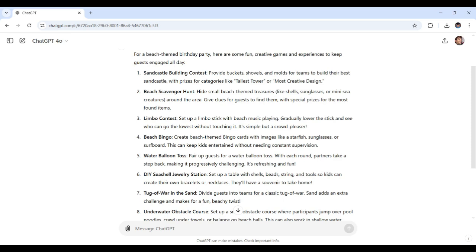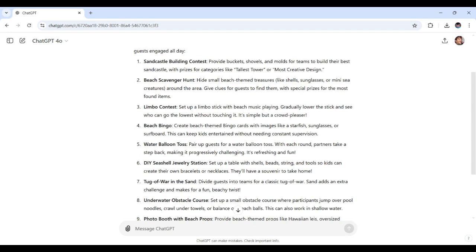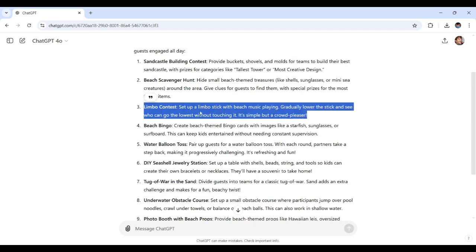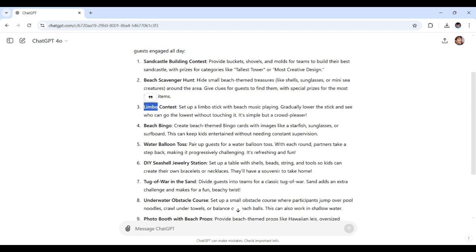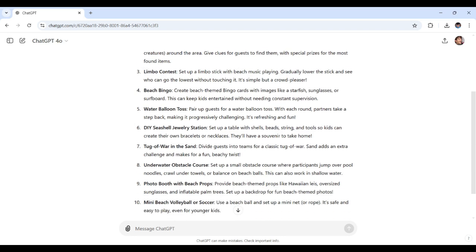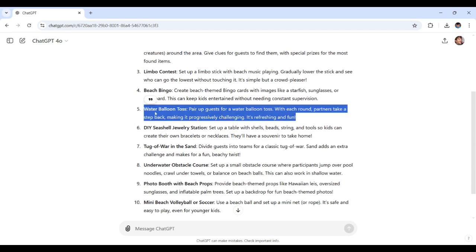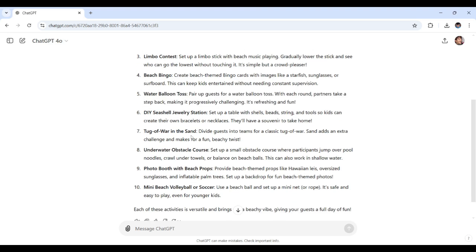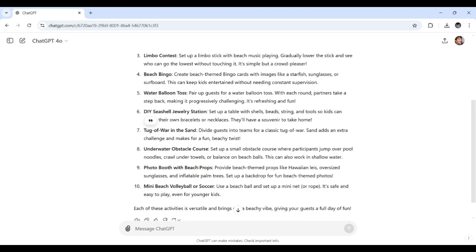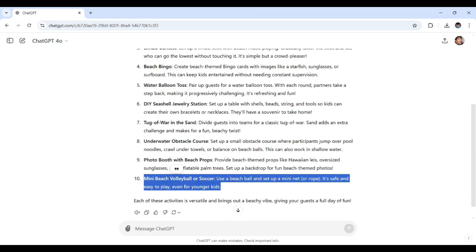Okay, and this one right here, a limbo contest, and as you already know about limbo contest, and another one, water balloon toss. You guys already know about that. And then tug of war. And lastly, mini beach volleyball or soccer.